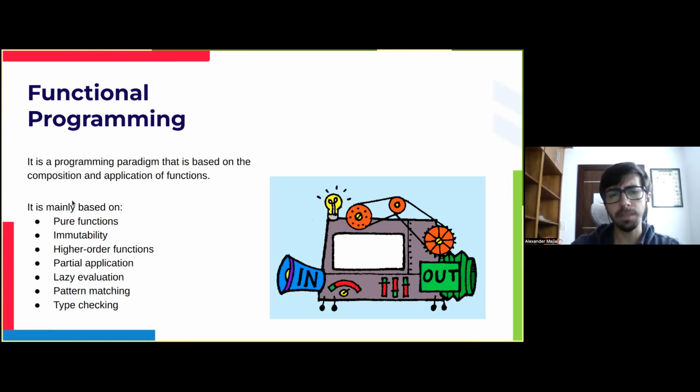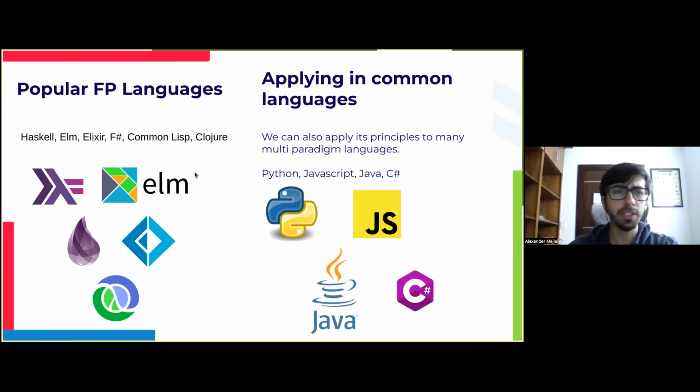Before we go ahead and explain these principles, let's take a look at some of the functional programming languages that exist and some of the languages where we apply some of these principles. Some popular functional programming languages like Haskell, Elm, Elixir, F#, Common Lisp, Clojure usually apply all of the principles I mentioned before. And again, in these languages, everything is a function and everything works with functions.